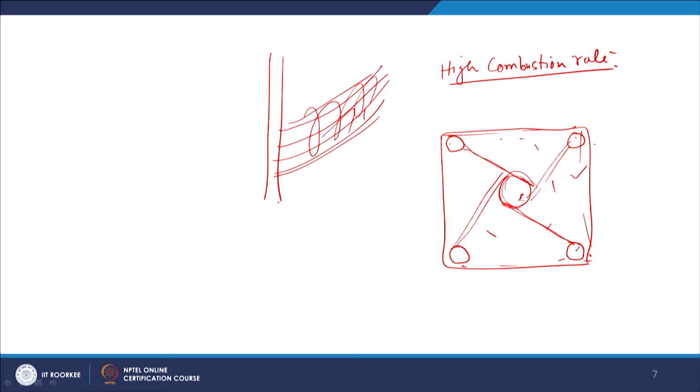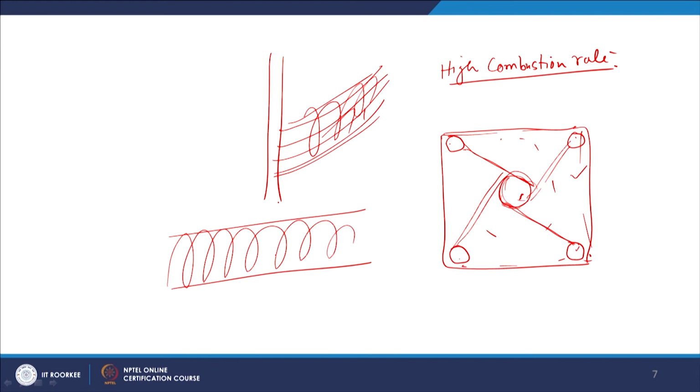Another type of efficient burner is the cyclone burner, where a spiral motion of the flow of pulverized coal is provided by tangentially injecting the air and coal mixture. In this case also, complete combustion of coal takes place. So, there are a few examples of the types of burners which are used for burning, especially pulverized coal. That is all for today. Thank you very much.